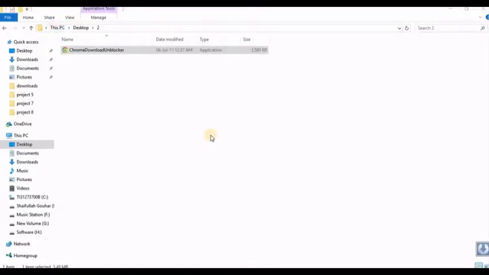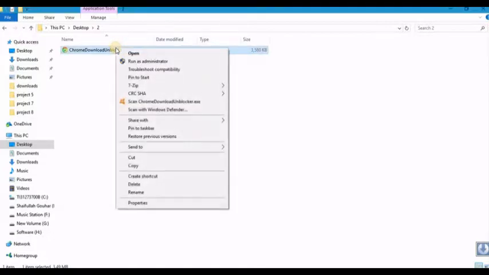Here is the software. The download link for this software is provided in the description box. You can download this software from the link.